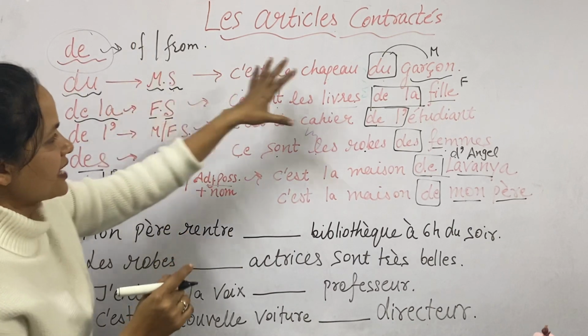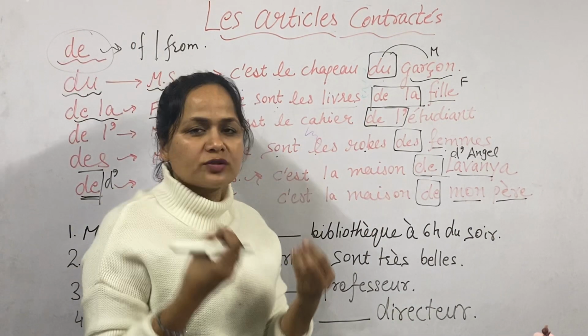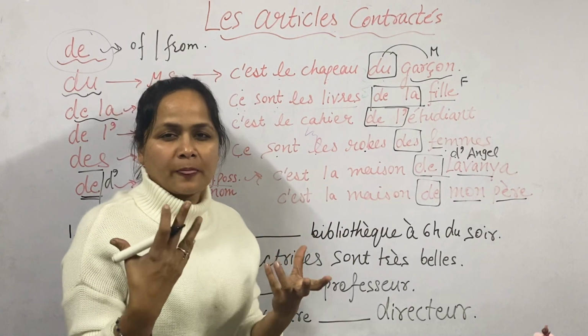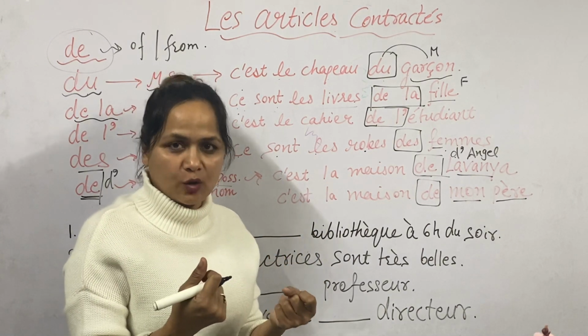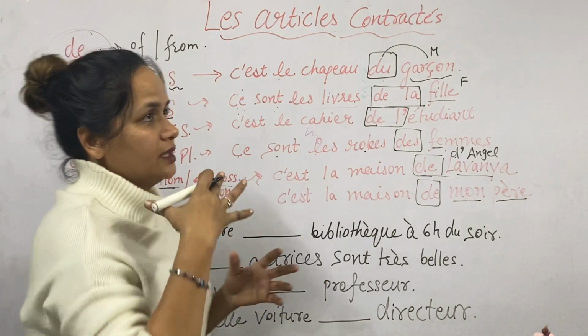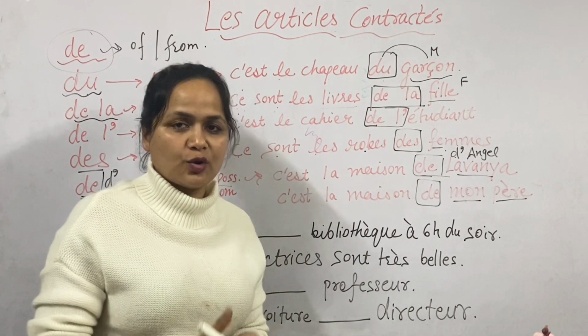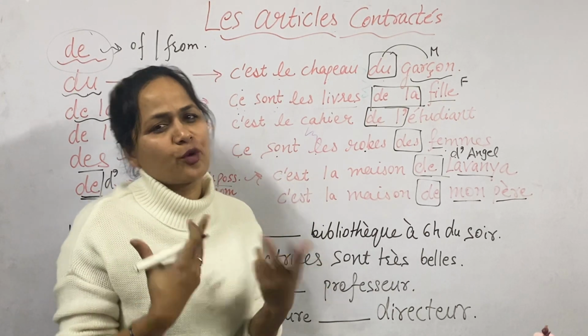Here it is in the sense of, but we also use it in the sense of from. Let's see an example. If I want to say I am from India, what we say is, I am from India.